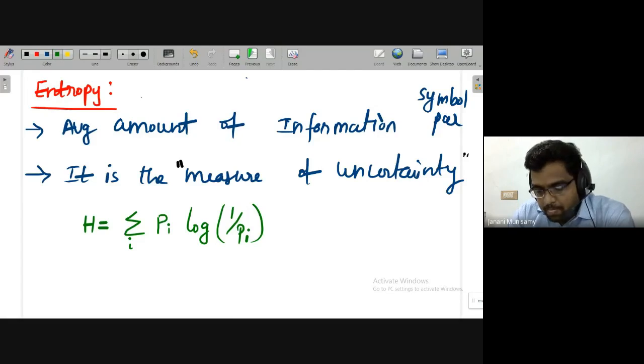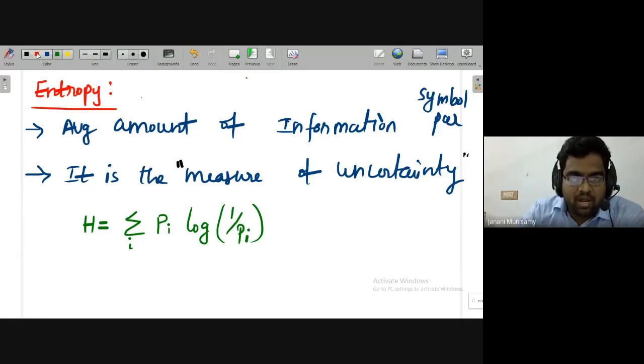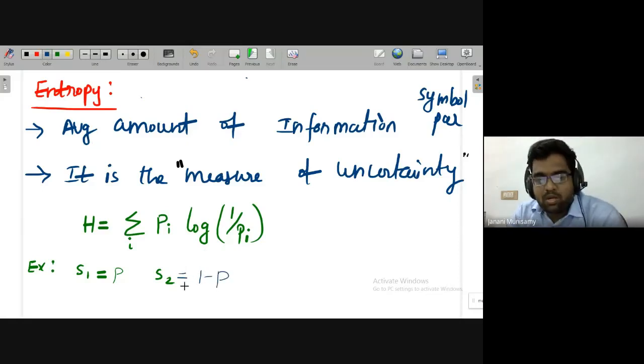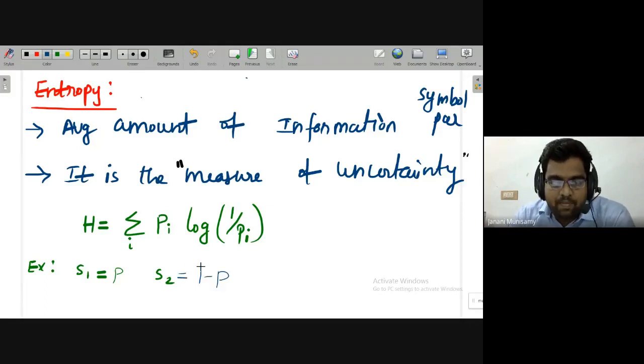So now, in the beginning, say I am having two symbols in a particular system, say S1 and S2. If I define the probability of occurrence of symbol 1 as P, definitely the probability of occurrence of symbol 2 will be 1 minus P, because the total probability is always 1.